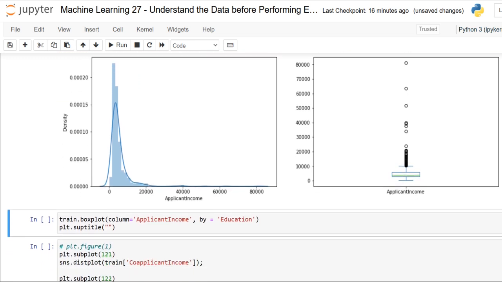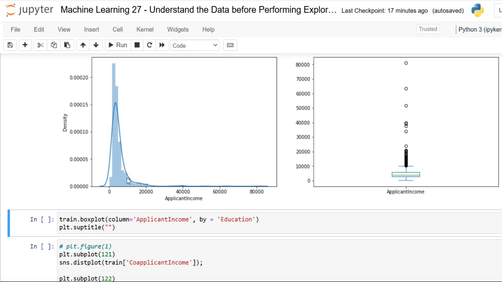Viewing this, it can be inferred that most of the data in the distribution of applicant income is towards the left, which means it is not normally distributed. The distribution is right skewed, that is, positive skewness. We will try to make it normal in a later section, as algorithms work better if the data is normally distributed.